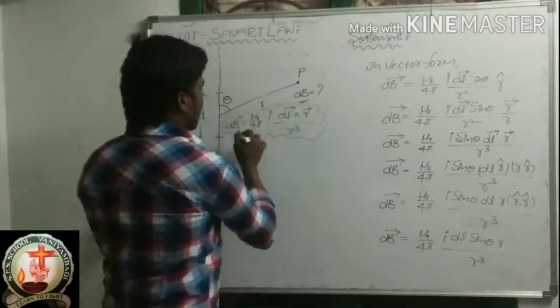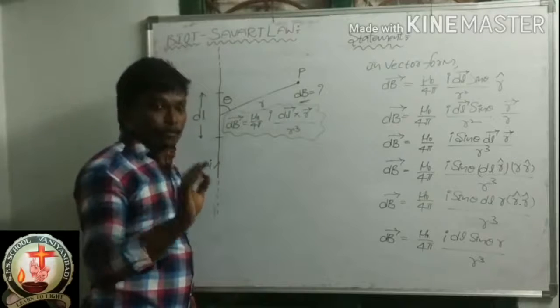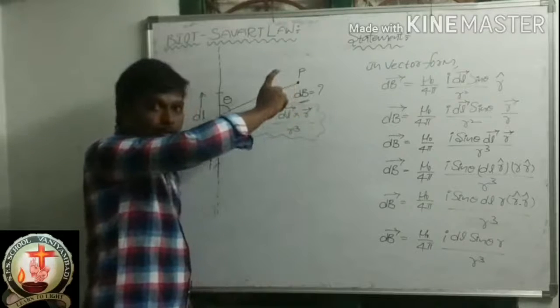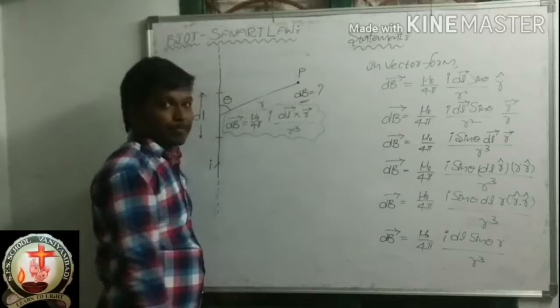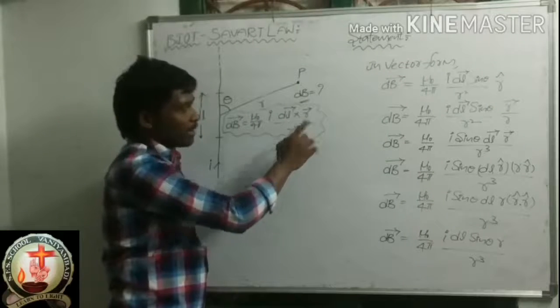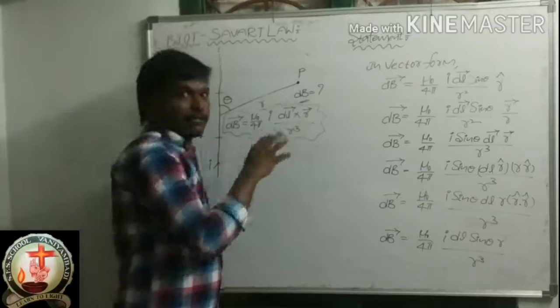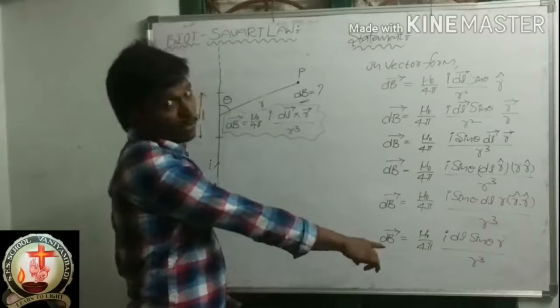This is the expression of the magnetic field at a point P. Okay, this is the expression of the magnetic field at point P. dB is equal to mu naught by 4 pi I dl bar cross R bar by R cube. If it is difficult to remember, you can remember this one. No problem. This is also correct.